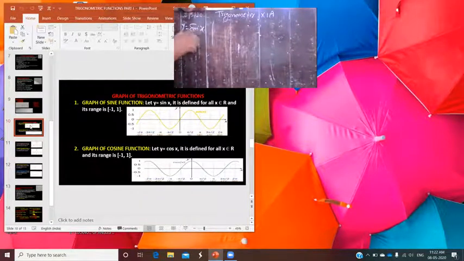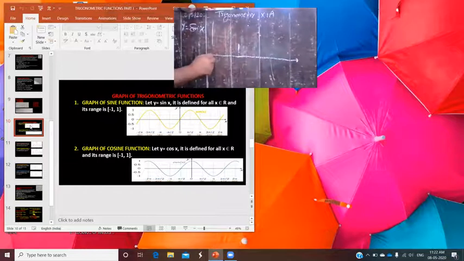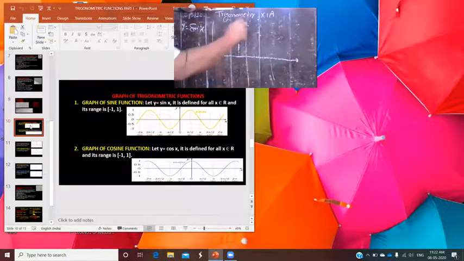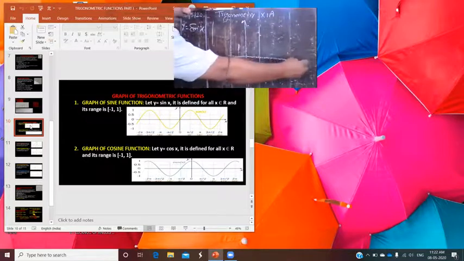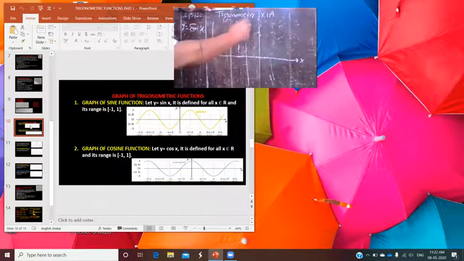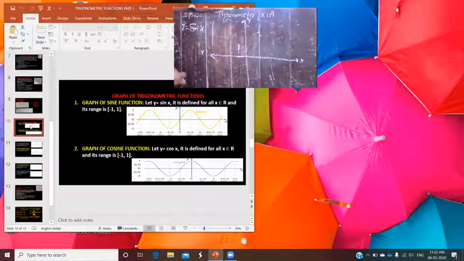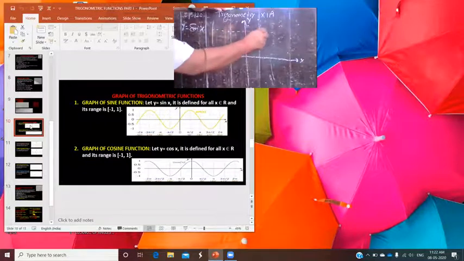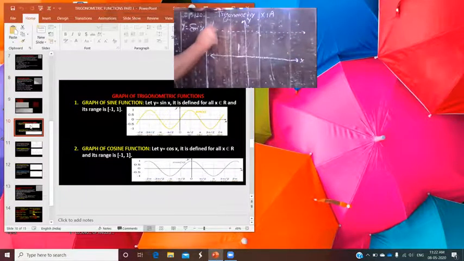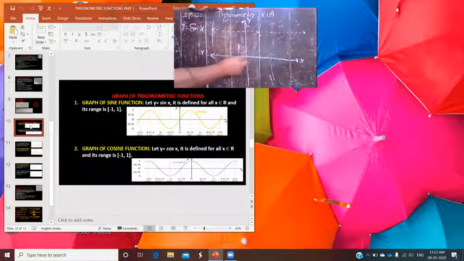Understand? So how do you plot it? Just see. Here you draw a horizontal line and a vertical line which is perpendicular to it. Here is X dash, and here you plot Y dash. First of all, you plot the margin of its range. Its range is -1 to 1. So here you draw a line parallel to the x-axis at a distance of 1. And this point is the origin, as you well know.